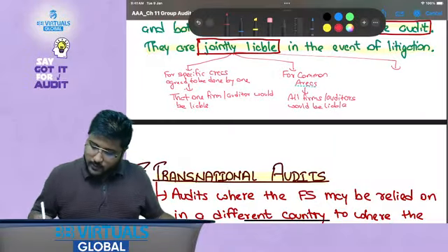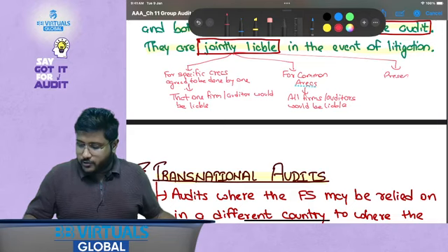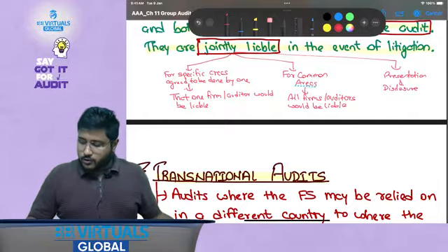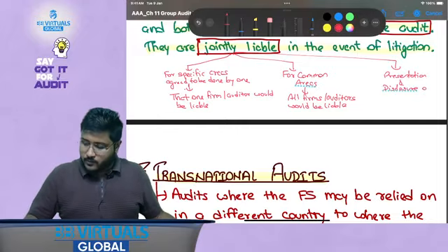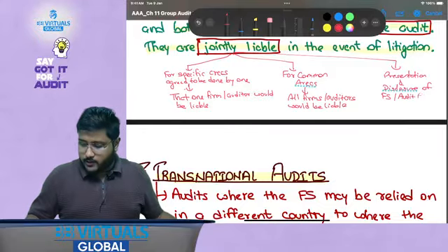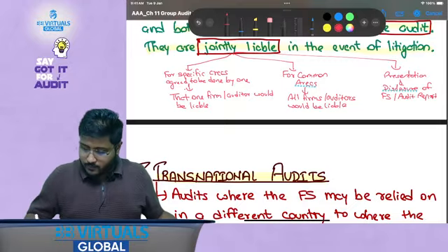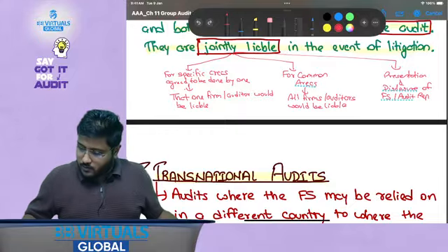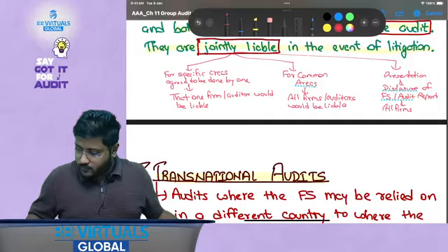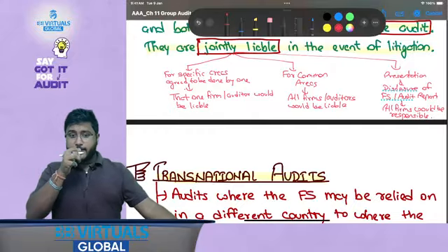And for presentation and disclosure of affairs, even if everybody has done their areas appropriately and conducted the audit appropriately, if only the presentation and disclosure of the financial statements or audit report is not correct, then again all firms would be responsible, as this is something that should be done by everybody together. I hope this is clear.